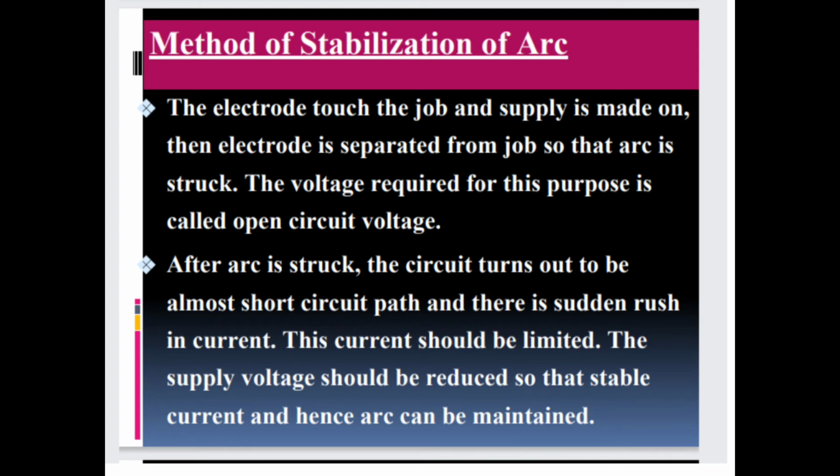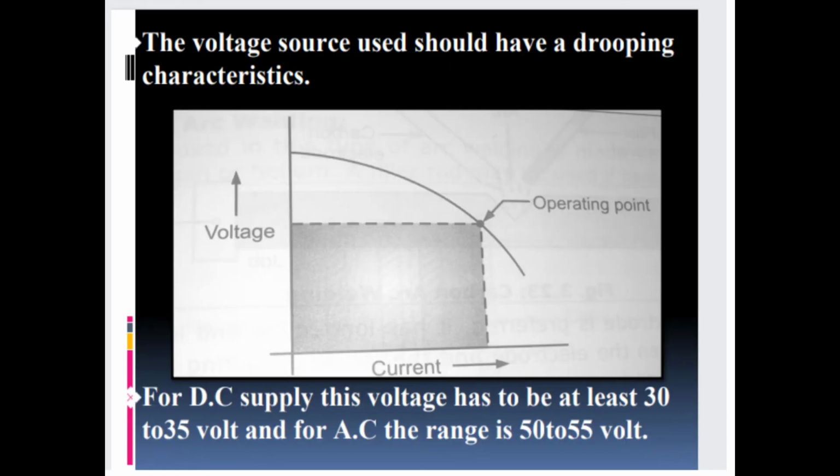The electrode touch the job and supply is made on, then electrode is separated from job so that arc is struck. The voltage required for this purpose is called open circuit voltage. After arc is struck, the circuit turns out to be almost short circuit path and there is sudden rush in current. This current should be limited. The supply voltage should be reduced so that stable current and hence arc can be maintained. So the voltage source used should have a dropping characteristics.